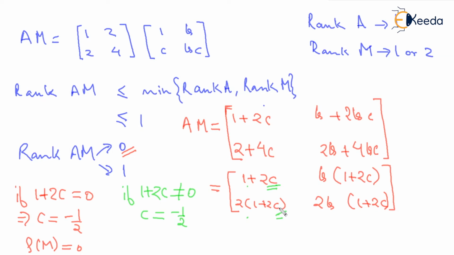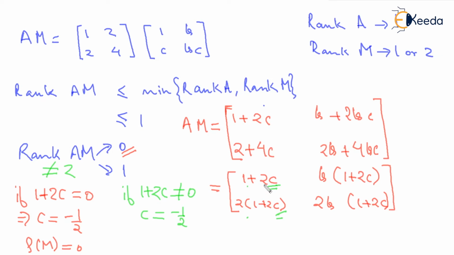No. Why? Because definitely rank of AM is not going to be 2. It is never going to be 2. Why? Because A is not having a rank more than 1. So if A is having rank 1, AM cannot have rank more than 1. So rank of AM is never going to be 2. So it can be 0 or 1.